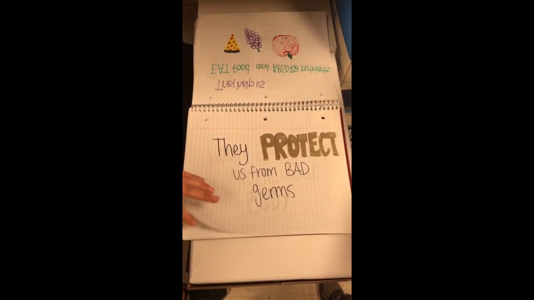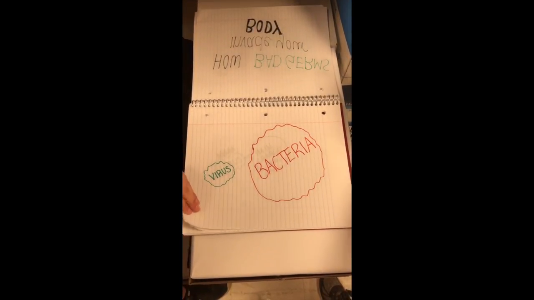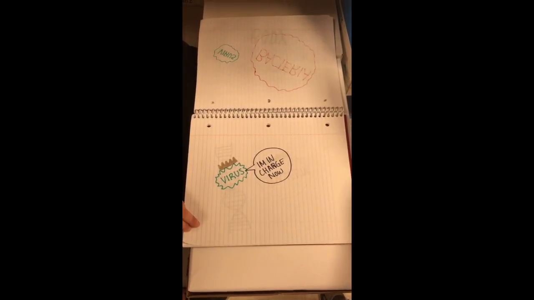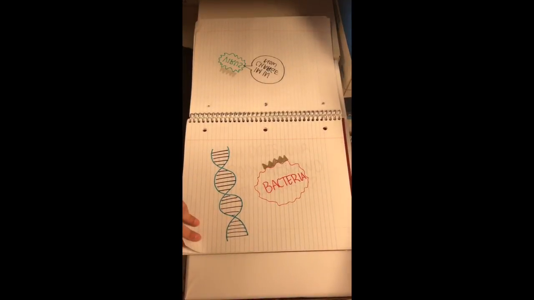Bad germs make us sick by invading our body. When a virus enters your body, it invades some of your cells and takes over the cell machinery, redirecting it to produce the virus. They change the host cell's genetic material from its normal function to producing the virus itself. When bacteria invades your body, it can give off chemicals called toxins and damage tissue to make you sick.